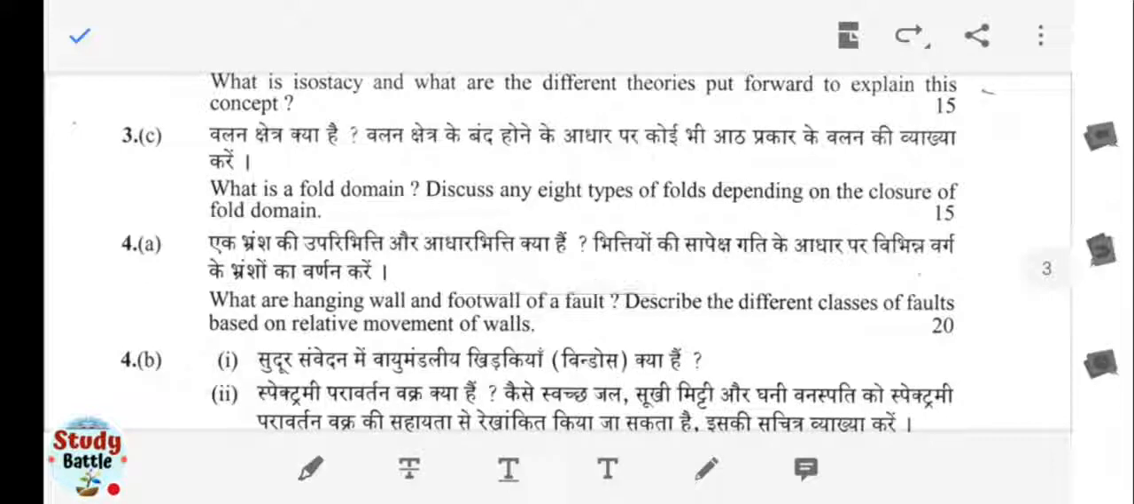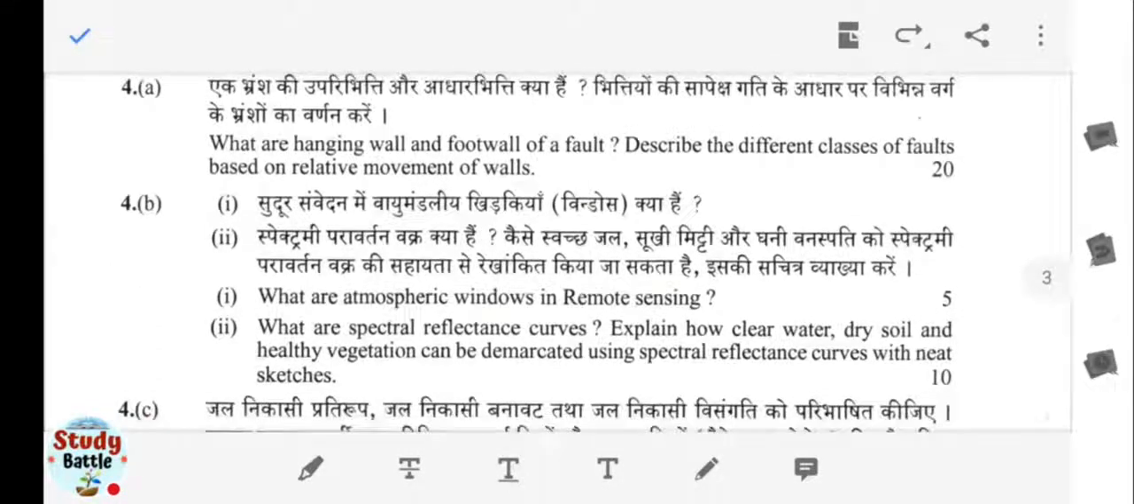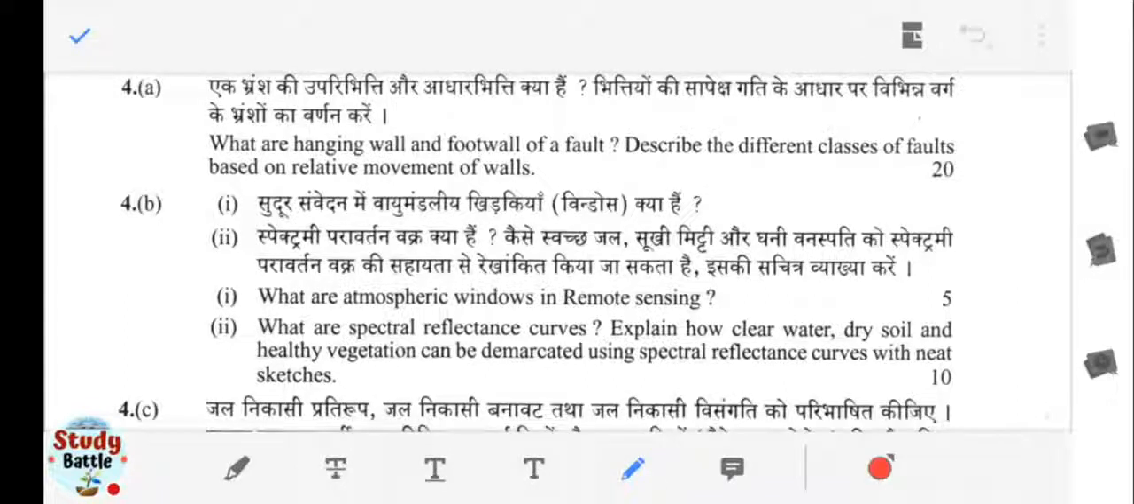Fourth question is fourth B, that is there are two questions simultaneously. Here you have to talk about what are the atmospheric windows which are being generally used in the remote sensing. Okay, so this is quite helpful and quite important question, basic question especially. And what are the spectral reflectance curves? This is a little bit applicative question, spectral reflectance curve, and we have to discuss how clear water, dry soil and healthy vegetation can be demarcated by using the spectral reflectance curve with neat sketches. So this is again very descriptive type of questions.